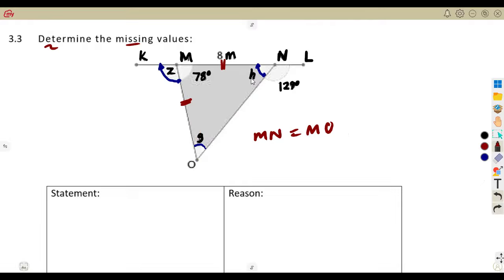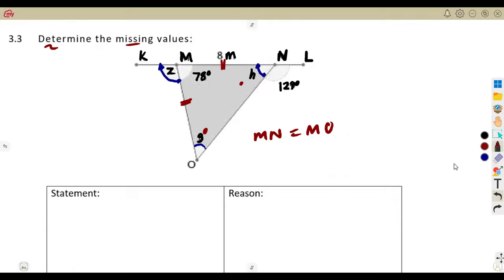Remember that angles that are opposite equal sides, it means angle G and angle H are simply the same. We are simply talking of one angle that we are referring to.